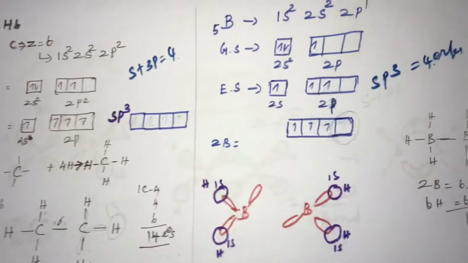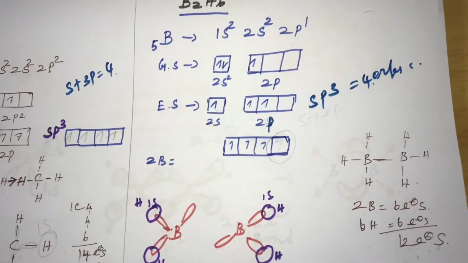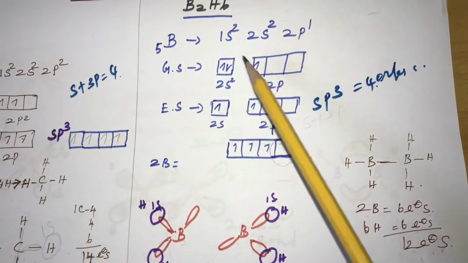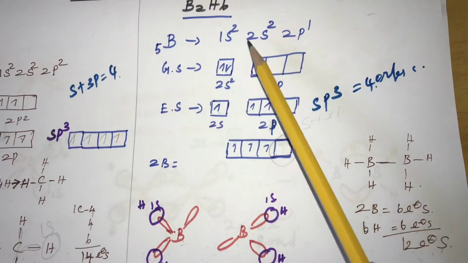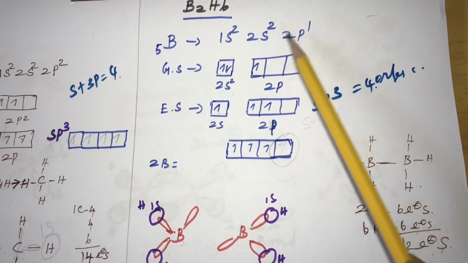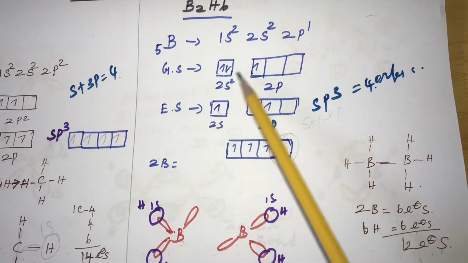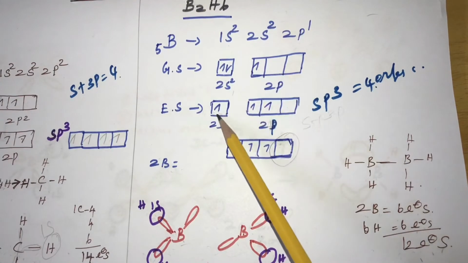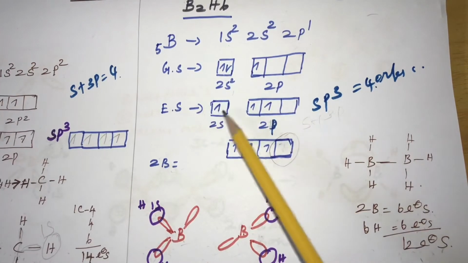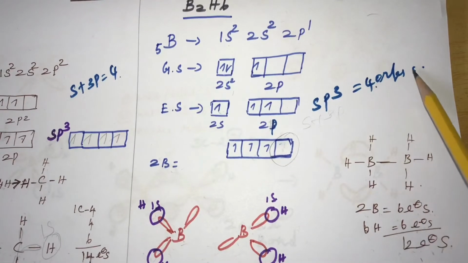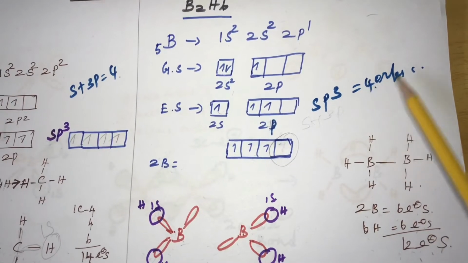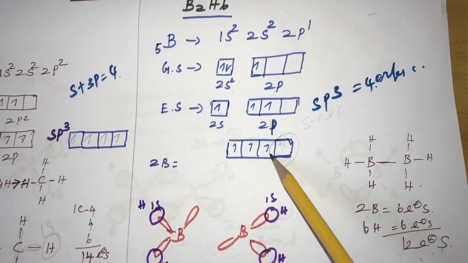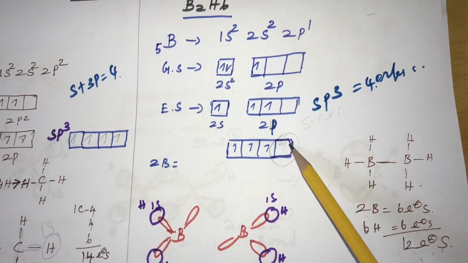Now B2H6. For boron, the atomic number is 5, and the electron arrangement is 1s2, 2s2, 2p1, with 2s2, 2p1 as the valence shell electrons. Here also the s orbital and p orbital undergo hybridization forming sp3 hybridized orbitals with 4 lobes. But only 3 electrons are present, and the fourth lobe is empty.